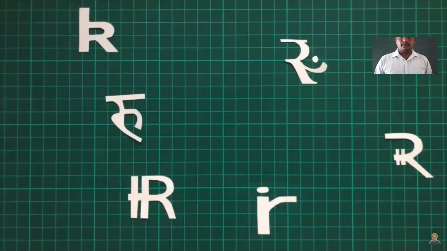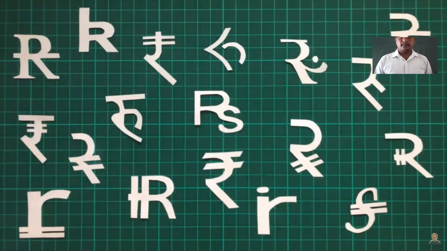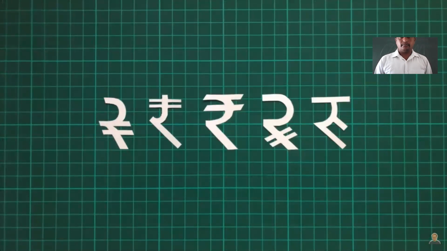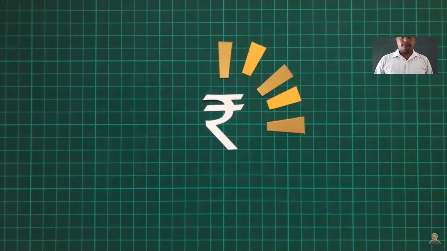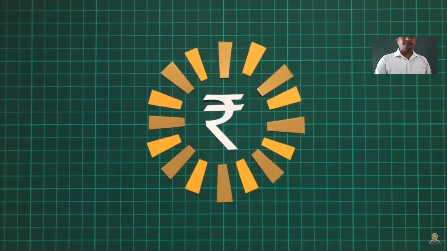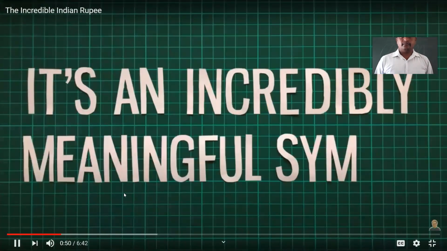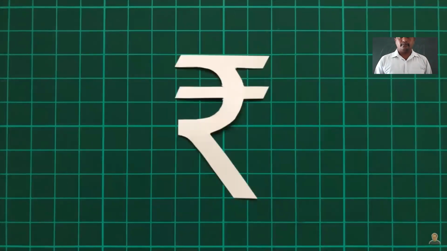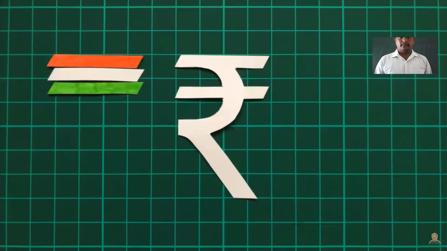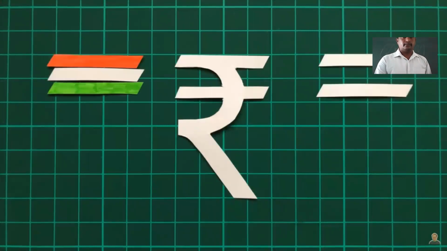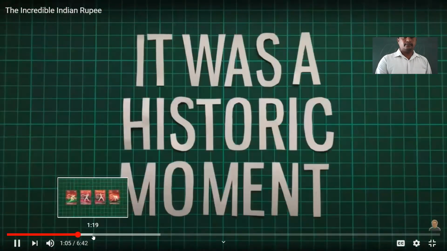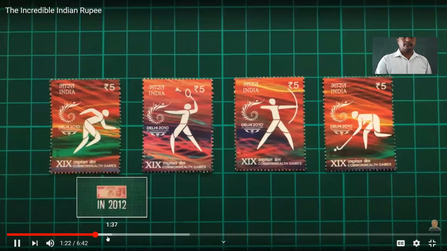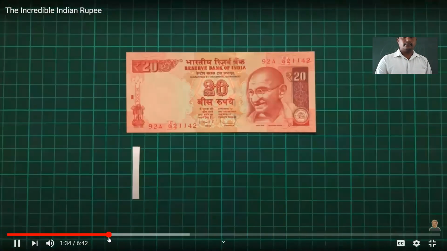And there were over 25,000 entries from all over India, of which the finance ministry managed to narrow it down to just 5 finalists. And of those 5, Udaya Kumar's design was selected to become the new face of the Indian rupee. It's an incredibly meaningful symbol, a blend of the Latin letter R and the Devanagari letter Ra, bringing together the two and allowing for international recognition. And the 2 horizontal lines at the top represent both the Indian tricolour flag and the equality sign. It was a historic moment. India became one of the symbol's earliest adopters when they featured it on stamps commemorating the country in 2012.